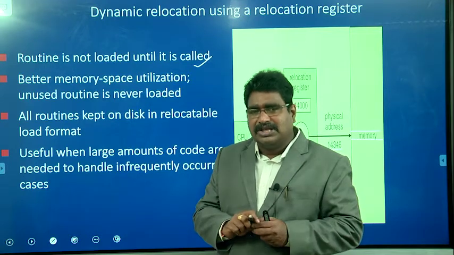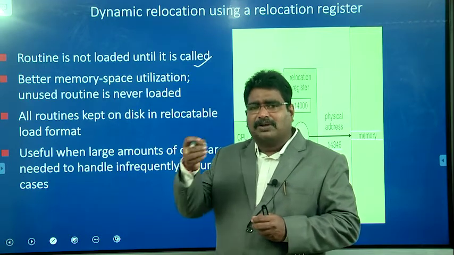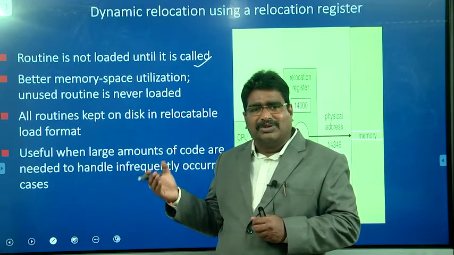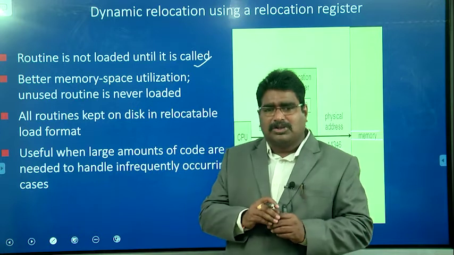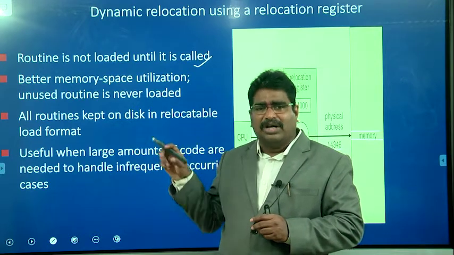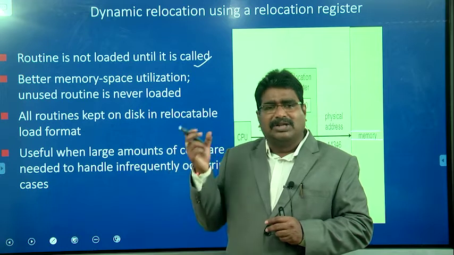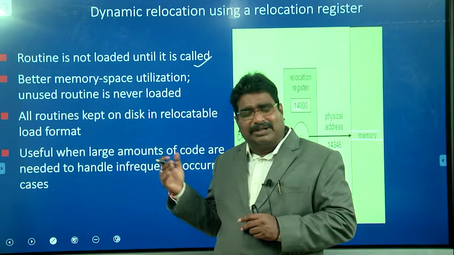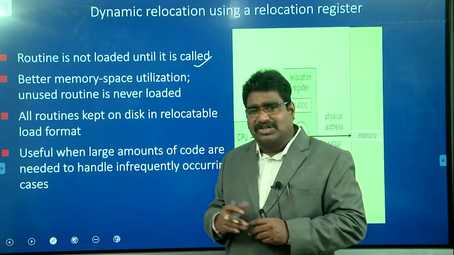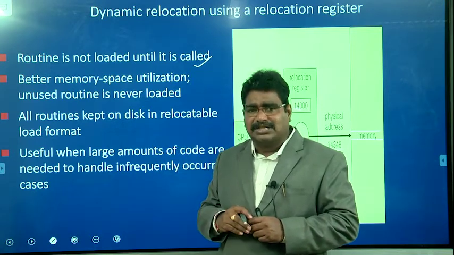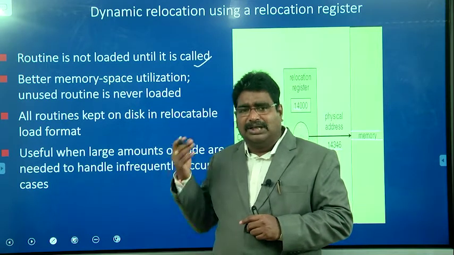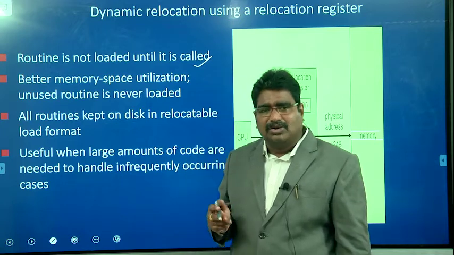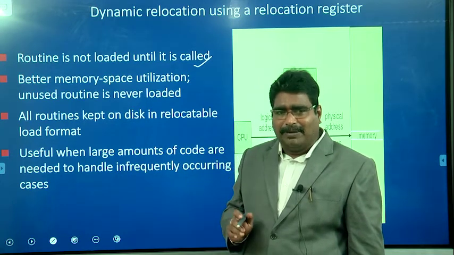Instead of that, whenever a particular routine is required, only at that time we load it. So there is no need to allocate 10 MB for the process; only some of the functions are loaded, and the remaining routines are loaded based on the requirement. We are able to utilize memory effectively. This is one of the requirements we will discuss in the segmentation concept. Similarly, in demand paging, only the required segments or pages are loaded into the primary memory, so effective utilization of the primary memory is possible.